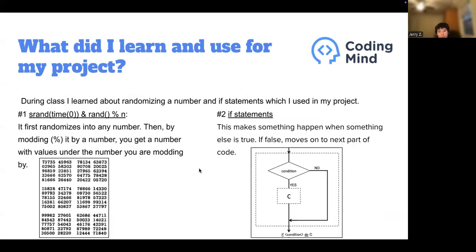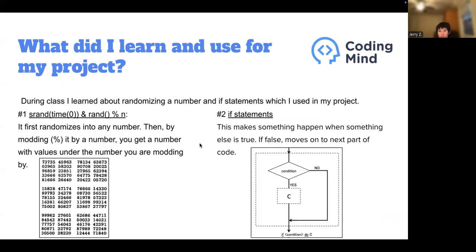During class, I learned about randomizing a number and if statements, which I used in my project. Number one is randomizing a number. It first randomizes into any number. Then, by modding it by some number, you get a number with values under the number you are modding it by.